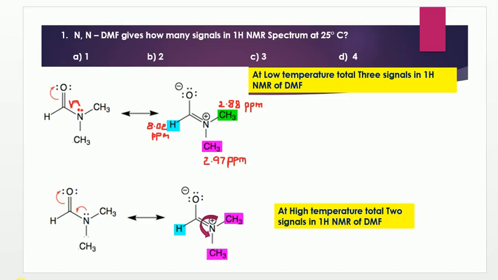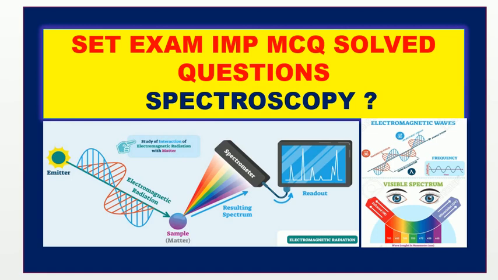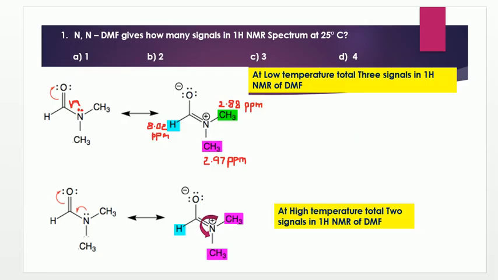Good evening to all. Today in class we are going to discuss a few important MCQ questions from the spectroscopy topic. So let's see the first question. The first question is: N,N-dimethyl formamide gives how many signals in the proton NMR spectrum at 25 degrees?